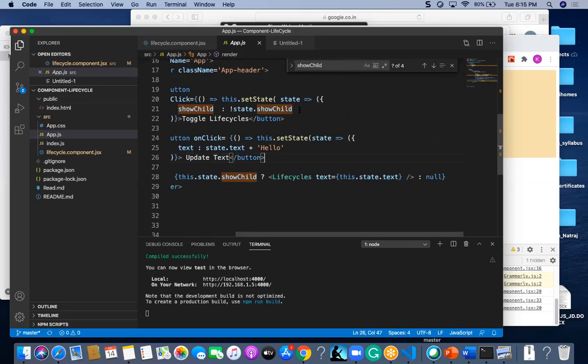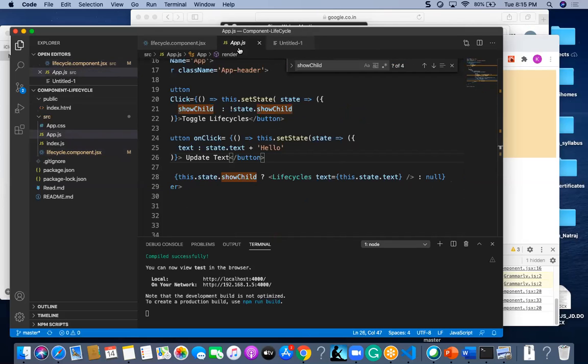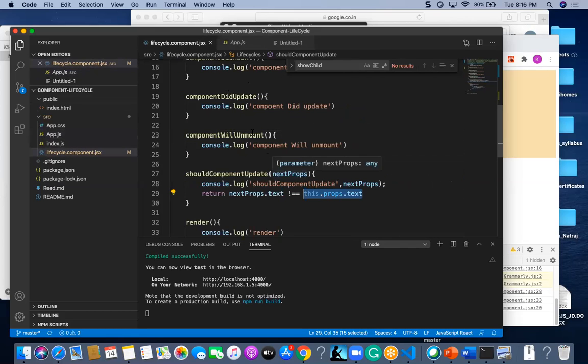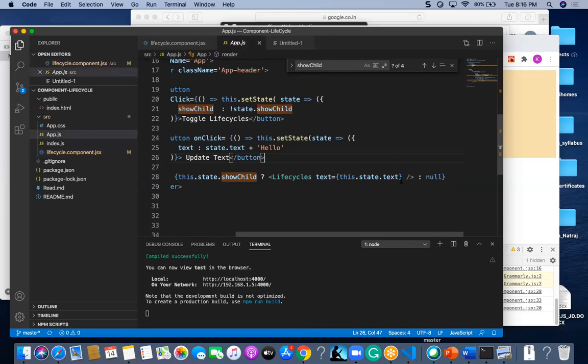So how can you recognize this text as a property here? I mean, in the subcomponent, how can it recognize? By default, it has this behavior. this.props means the properties of this component. So what is this component? The lifecycle component. This lifecycle component will check if there are any properties, and it will check whether that particular property is available here.